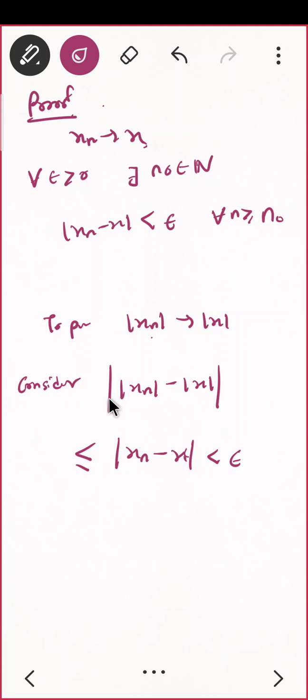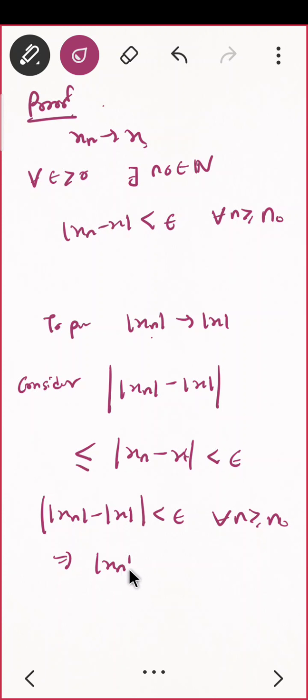That means what we have proved? We have proved this mod of mod xn minus mod x is less than epsilon for all n greater than equal to n naught. That means mod xn converges to mod x, hence proved. Correct? With this inequality, everything follows. Yes, is that clear to you?